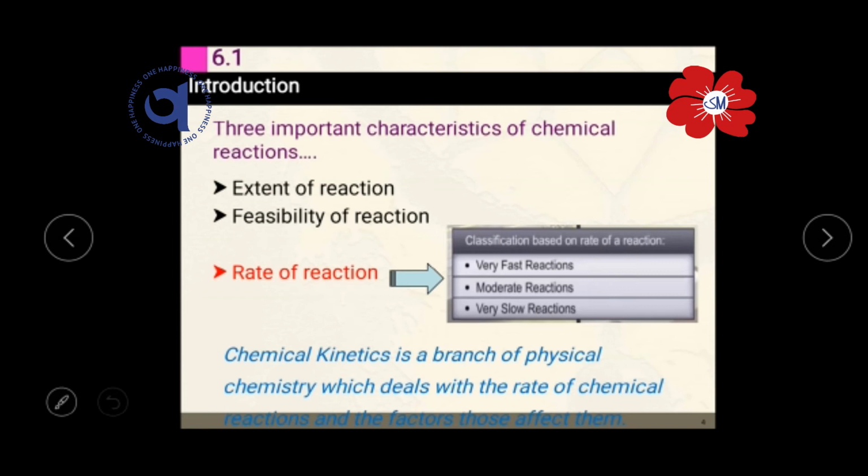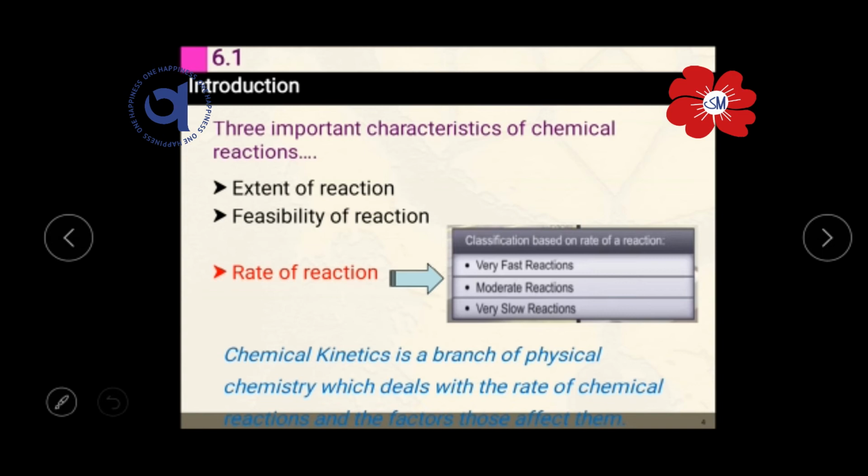It means that the chemical substance termed a catalyst doesn't get involved in the chemical reaction, but just comes into the reaction, plays its role in speeding up the rate of the reaction, and just goes out or is removed from the reaction mixture. So this type of substance is termed a catalyst. Catalyst is also one of the most important factors which affect the rate of the reaction.